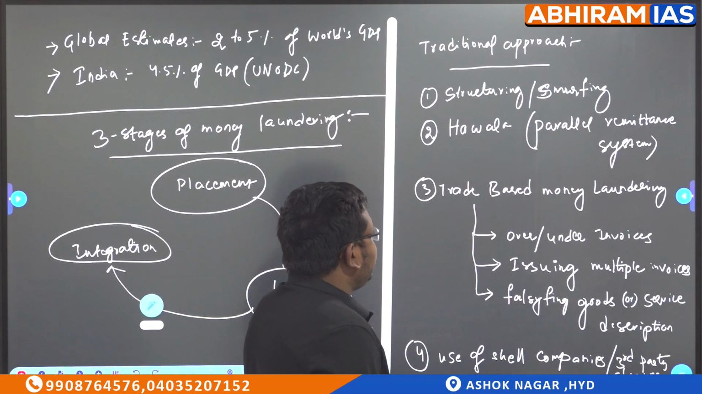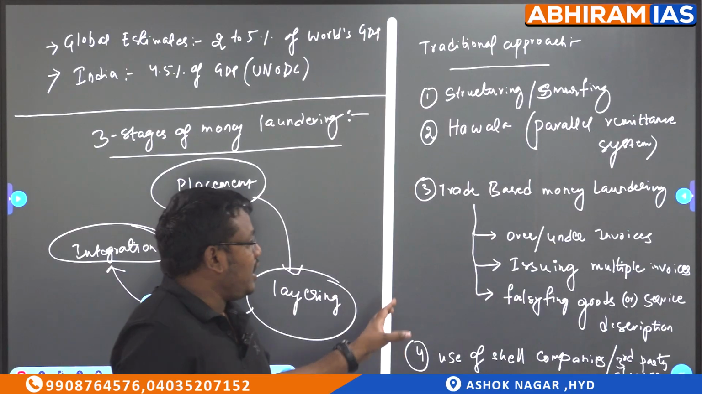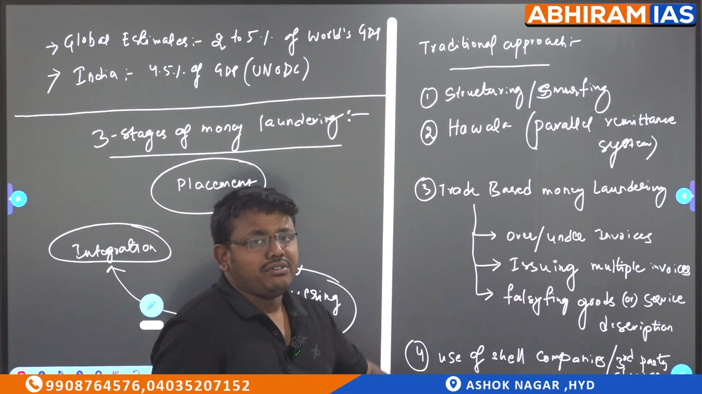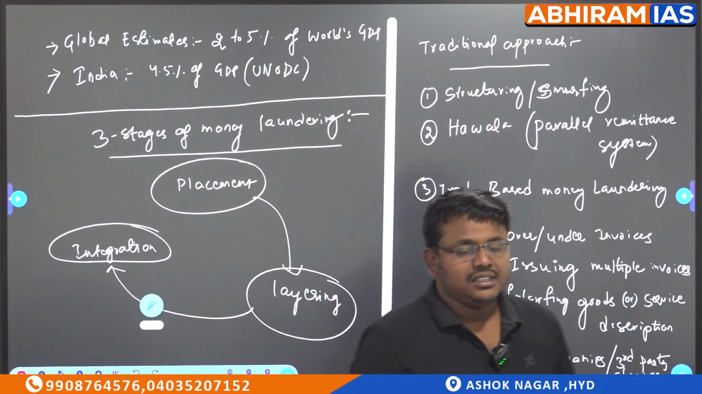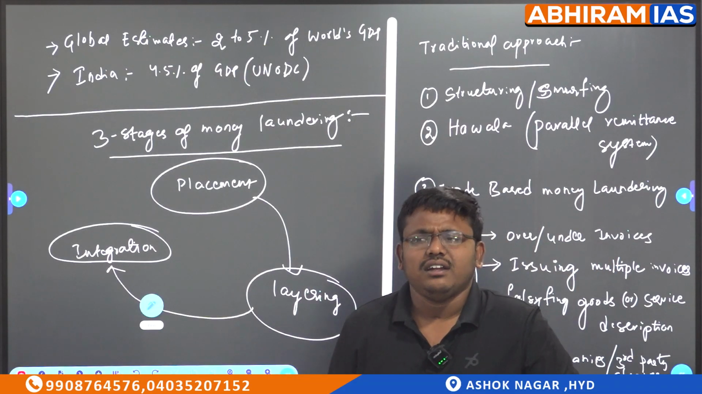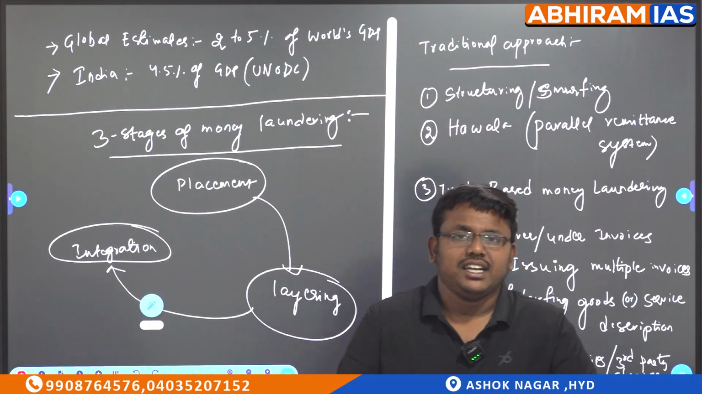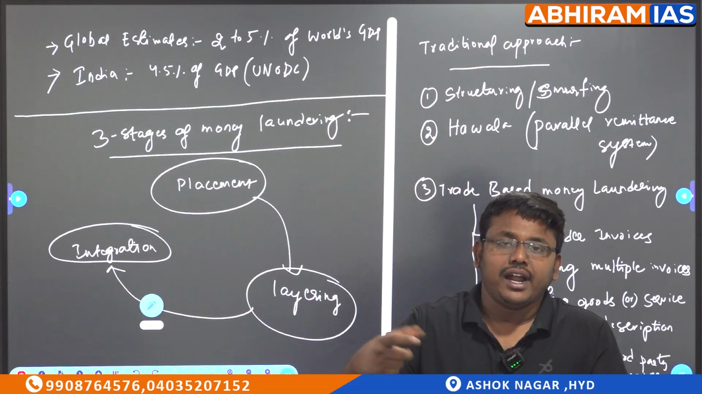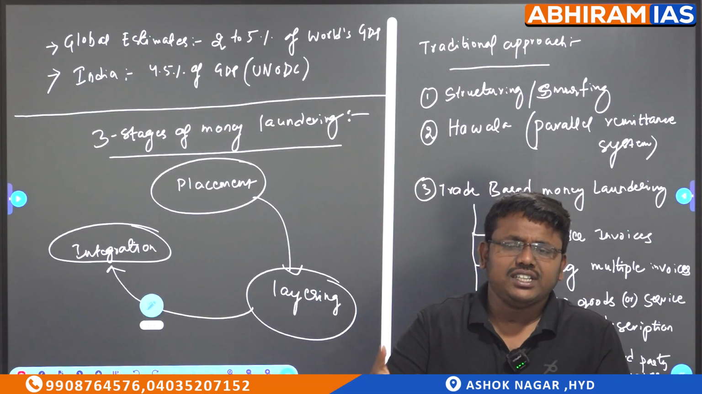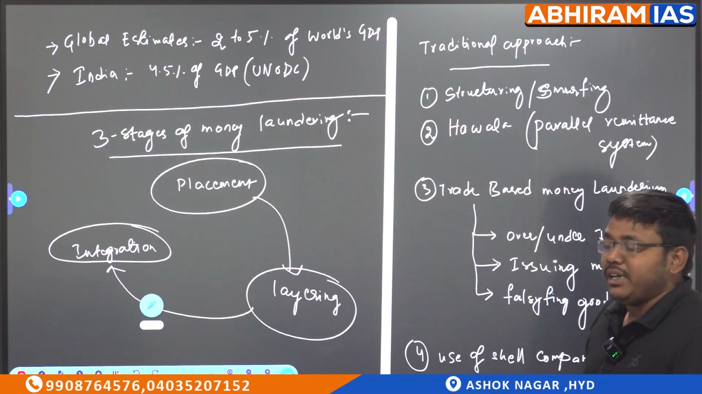Next is trade-based money laundering. In different types of trades, you can do money laundering. One is over and under issue of invoices. For example, if you remember the 1991 scam in that movie, the hero used those pickle receipts to generate over and under invoices. I think over invoices he generated. So over invoices or under invoices is a form of trade-based money laundering.